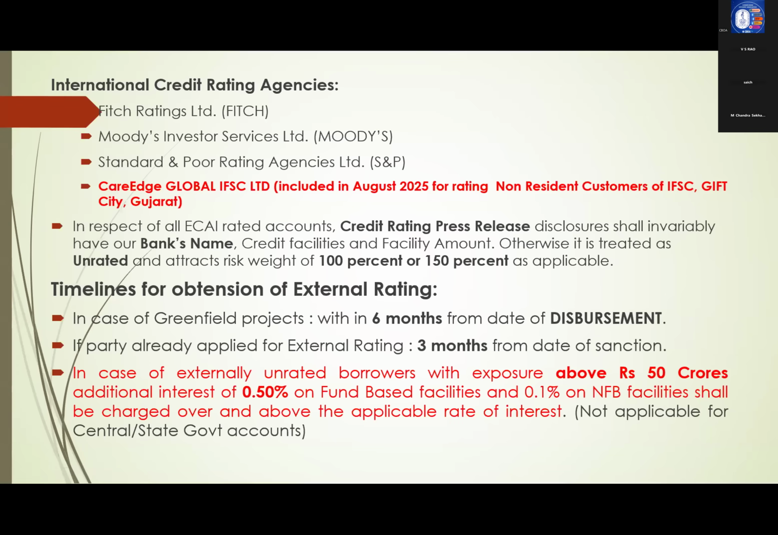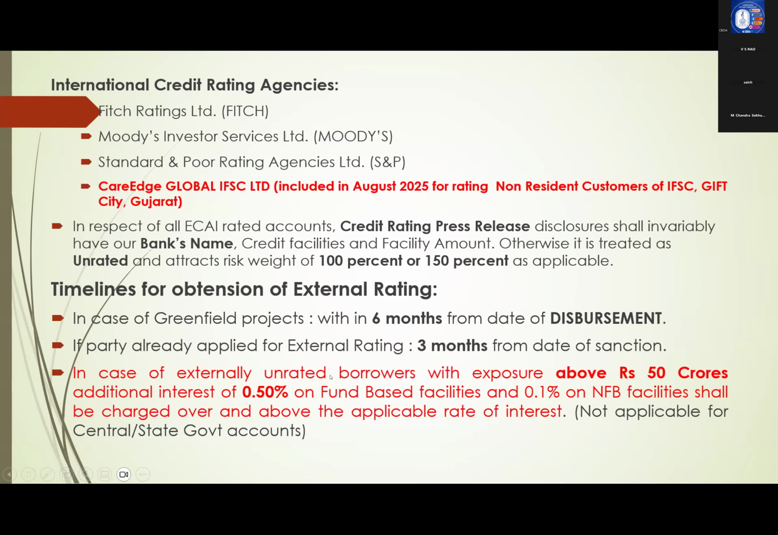In case of greenfield projects, within 6 months from the date of disbursement, they have to obtain external rating. If the party has already applied for external rating, then within 3 months from the date of sanction, they have to submit.